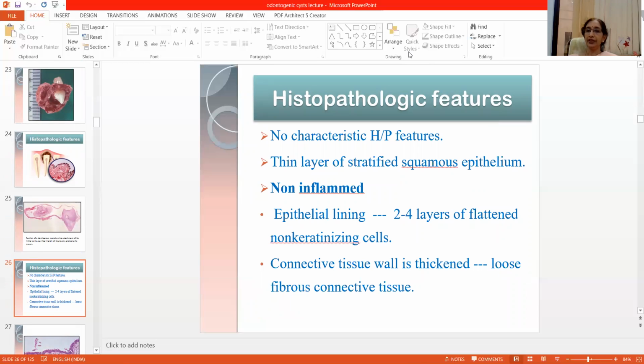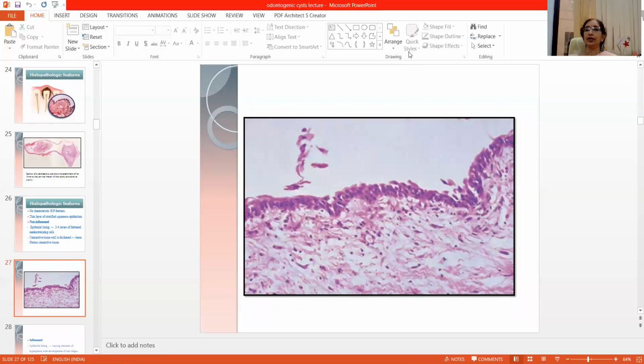The histopathological features of the dentigerous cyst are not characteristic, but it has a cystic lumen which is lined by a thin layer of stratified squamous epithelium. When this epithelial lining is non-inflamed, then it is about 2 to 4 cell layers thick, non-keratinized stratified squamous epithelium, and the connective tissue wall is composed of loose fibrous connective tissue. So here you can see the cystic lumen which is lined by a thin layer of stratified squamous epithelium and underlying connective tissue capsule.